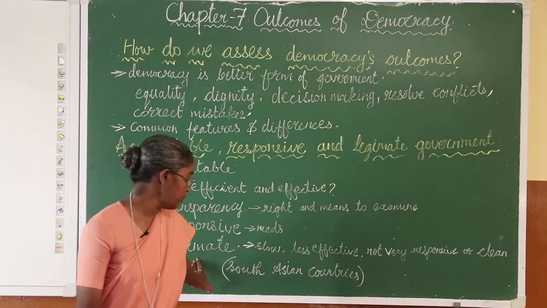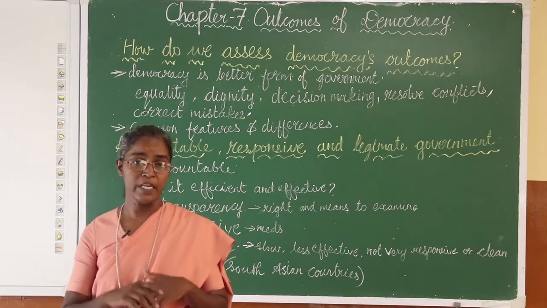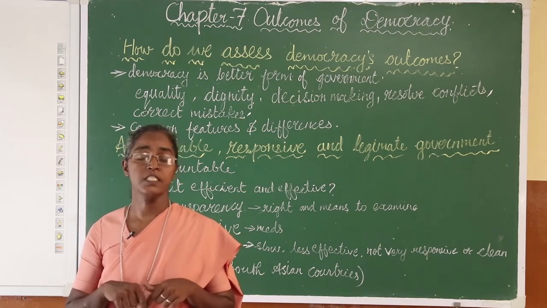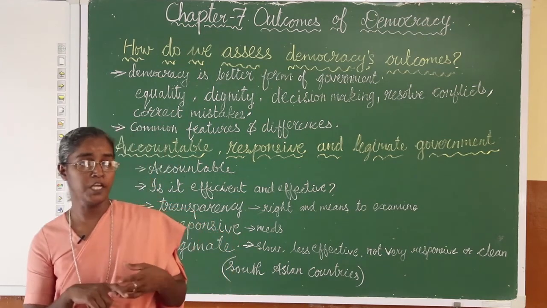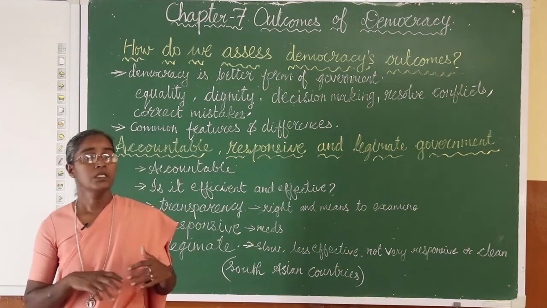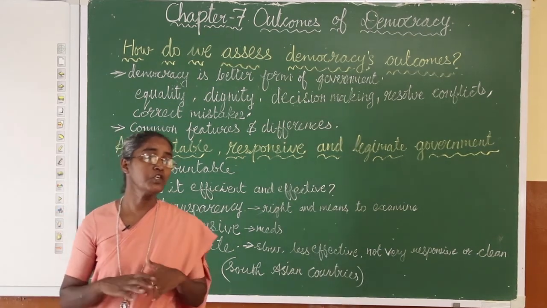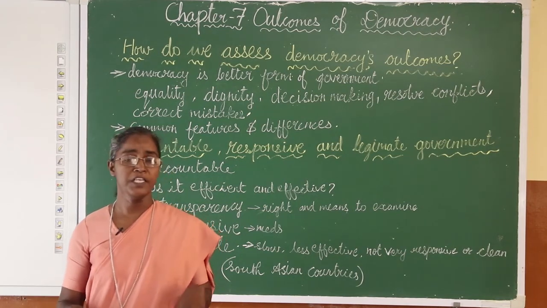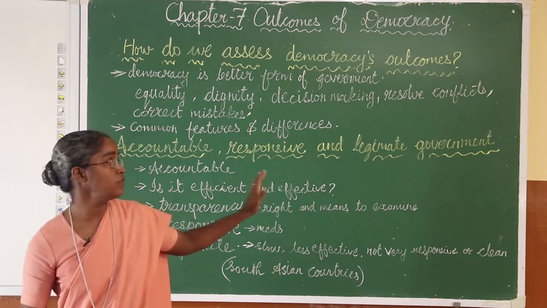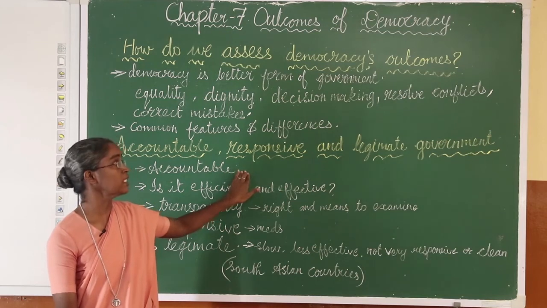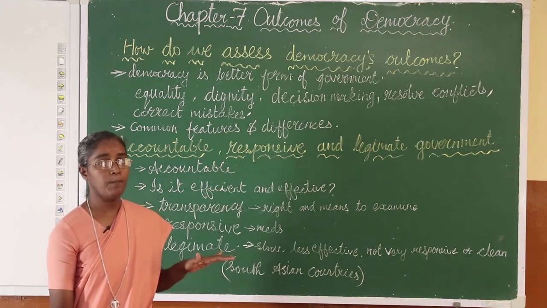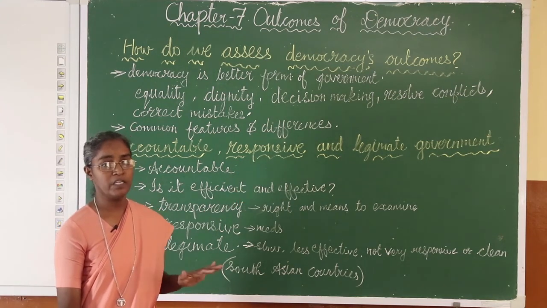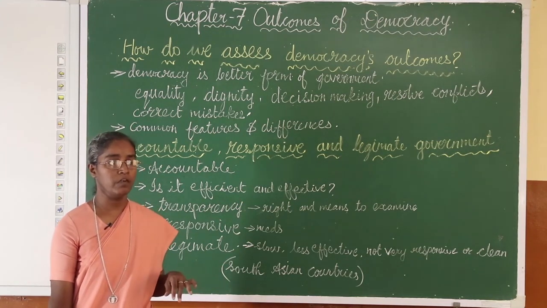It is legitimate because it is the people's own government, and as given in your book, when a survey was made in South Asian countries like India, Bangladesh, Nepal and others, they gave a very good response for the democratic form of government compared to any other form of government. Therefore, when we assess the democracy outcome, we assess that the democratic form of government is a better form of government than any other form of government.